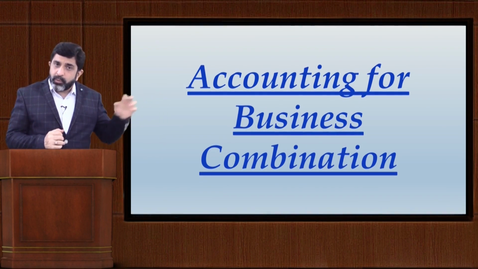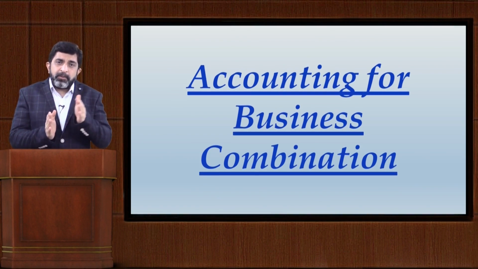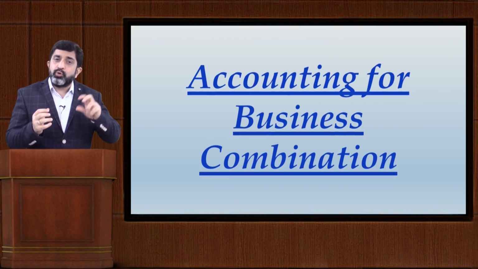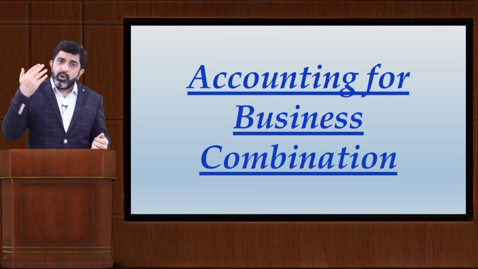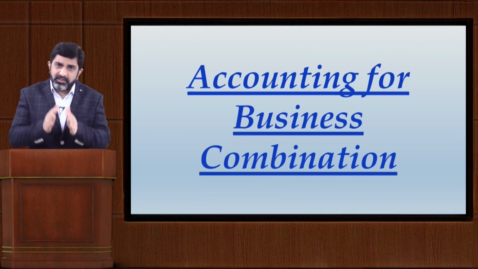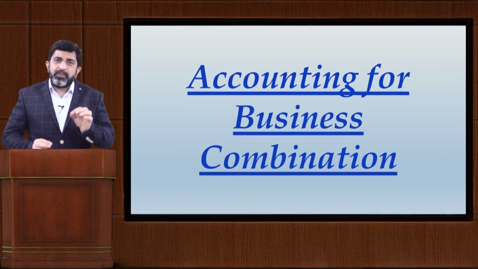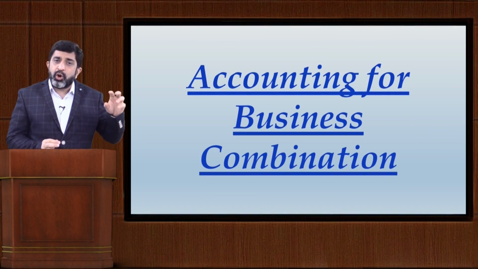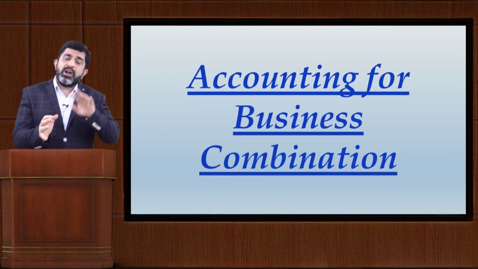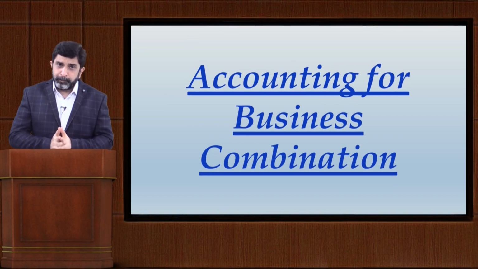So friends, if it is more than 50% of its equity, or there are some other criteria to establish control, we are going to learn that later in the chapter Consolidated Financial Statements. But here one thing that you should know very clearly: if you own more than 50% of another company's equity, you are considered to control that other company and that other company becomes your subsidiary.